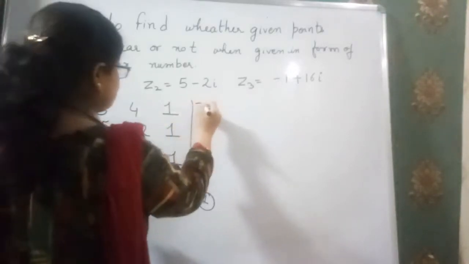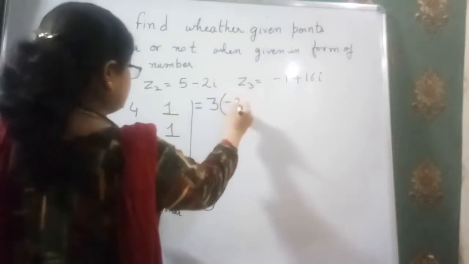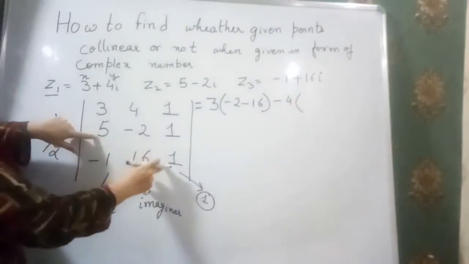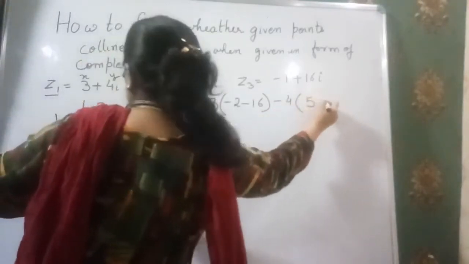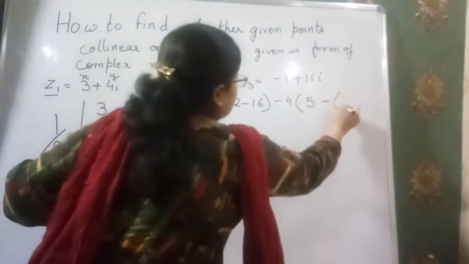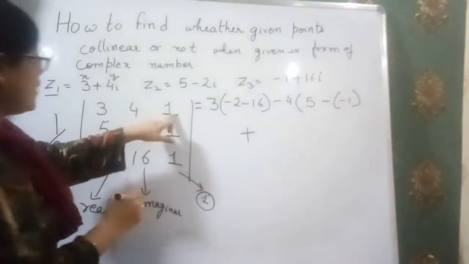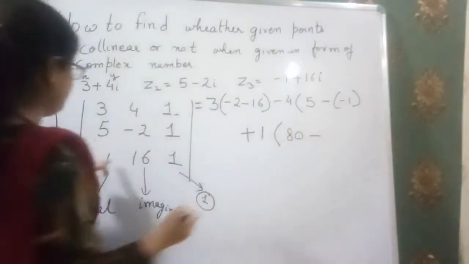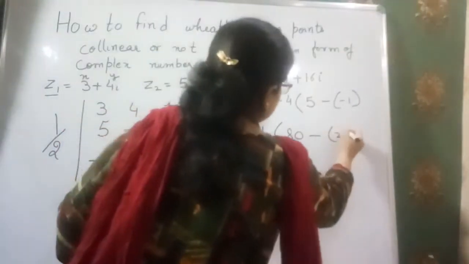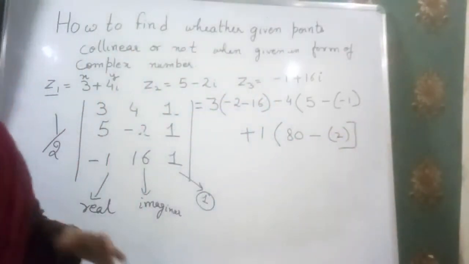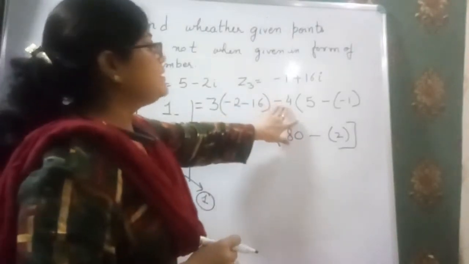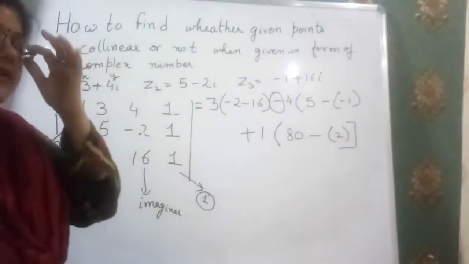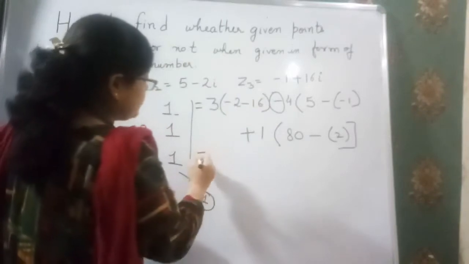Now I am going to solve this. That means 3 times (minus 2 minus 16). After that I have 4. Now here 5 is 5, and minus 1 here, and then plus 1, and 16 times 5 is 80, and we have plus 2, that means 2. One thing I want to remind you, please, in the middle term you must put the minus sign. Otherwise some children make a mistake and you will get the wrong answer.